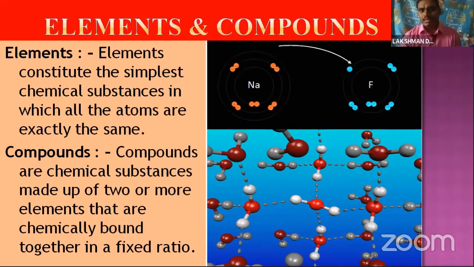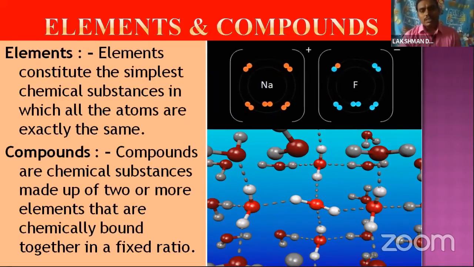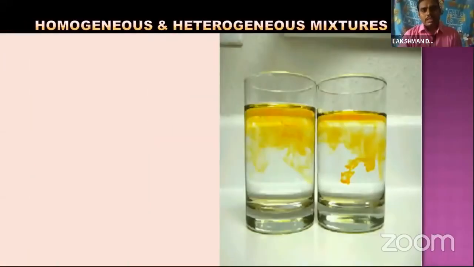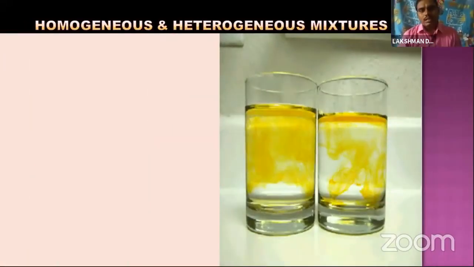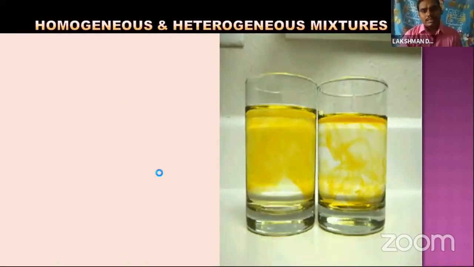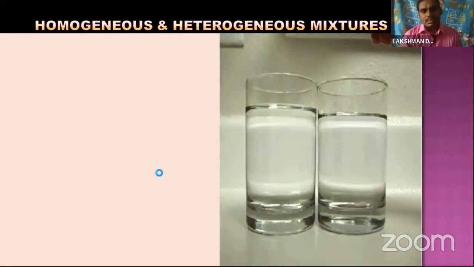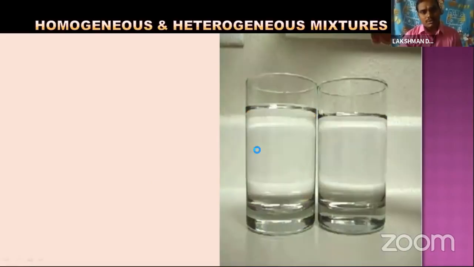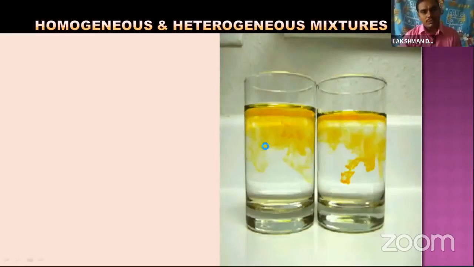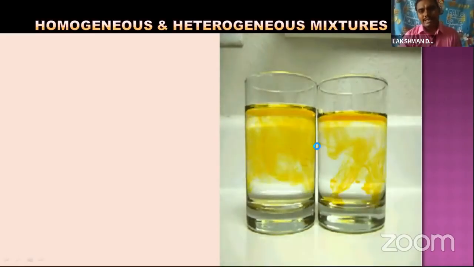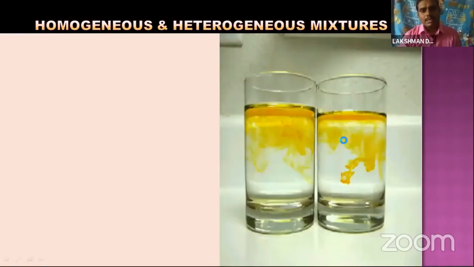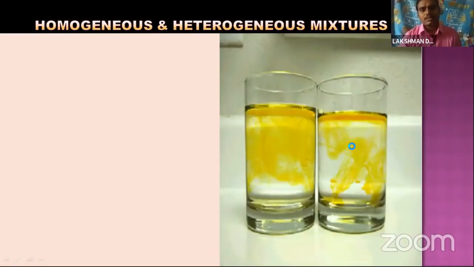Let's go to the mixtures. They are again classified into two types: heterogeneous mixture and homogeneous mixture. So clearly you can observe here these two glasses. In the first glass, the colored solution is completely or uniformly dissolved. And in the second glass, the colored solution is not completely or uniformly dissolved.